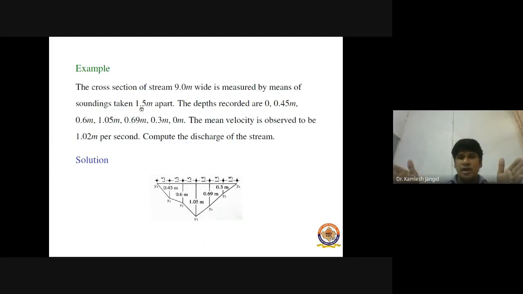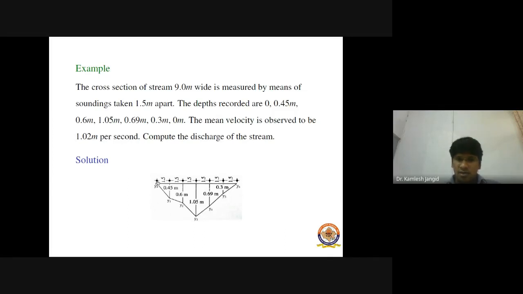It means we have divided our stream width of 9 meters into subintervals of equal width 1.5 meters, right? So this is our 0 meter, this one is 1.5 meters, the next one is 3 meters, next is 4.5 meters, next is 6 meters, next is 7.5 meters, and the last one is 9 meters. And here is the graphical representation of the given problem.